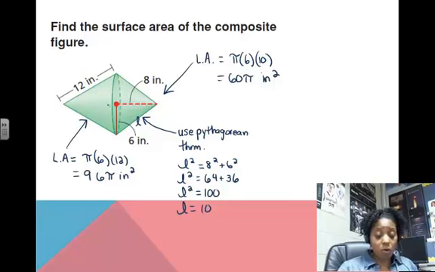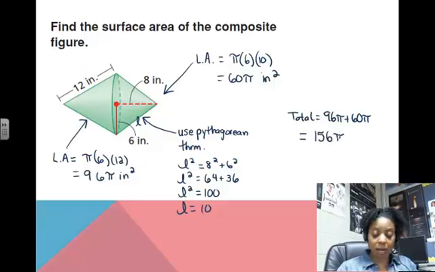So the total for the composite would be 72 pi plus 60 pi, and that would give us 132 pi. So it's going to be a total of 132 pi square inches for the sum of the lateral areas, which will give us the area of that entire surface.